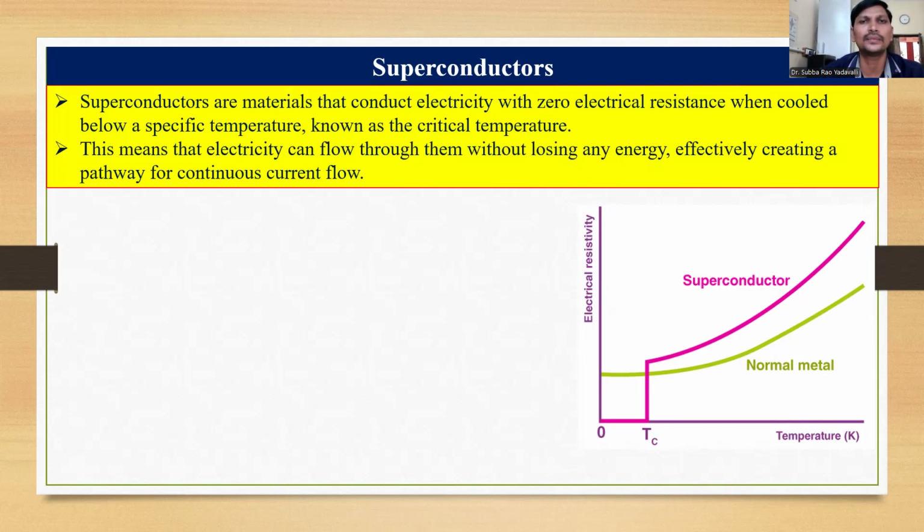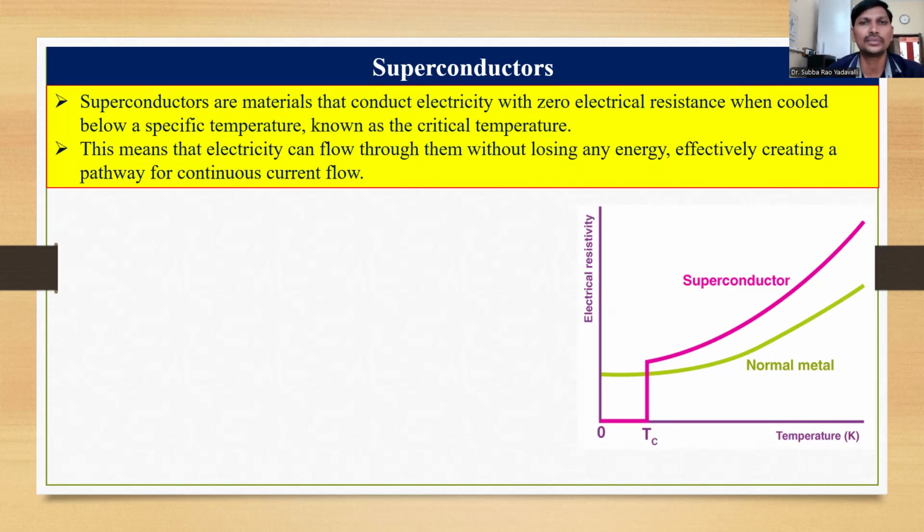The temperature at which the material loses its superconducting property is known as the critical temperature, denoted by Tc. After this Tc, the material has zero conductance, which means high resistance.